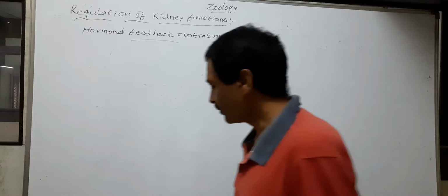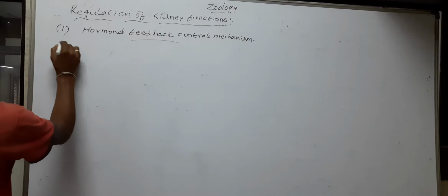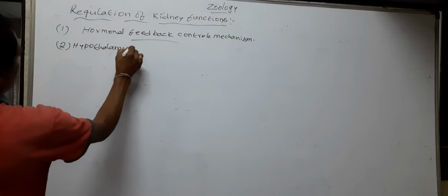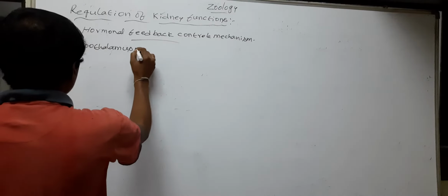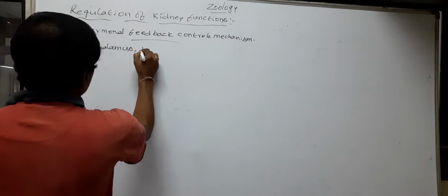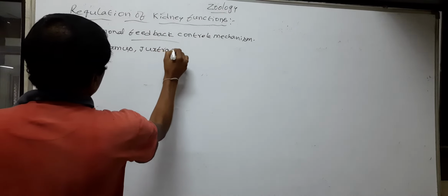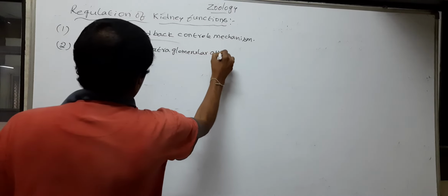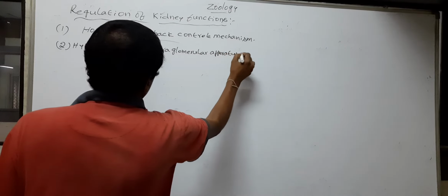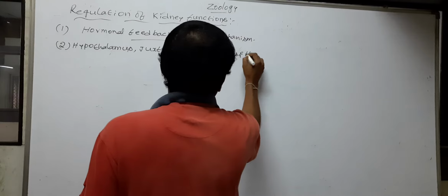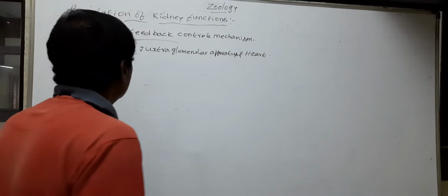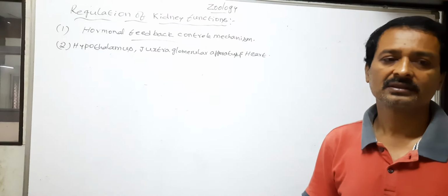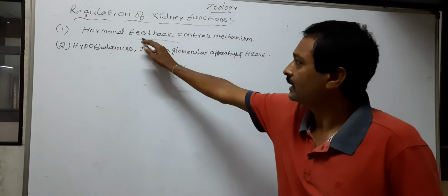Next, the hypothalamus, the juxtaglomerular apparatus and the heart are involved in the regulation of kidney functions in this mechanism.